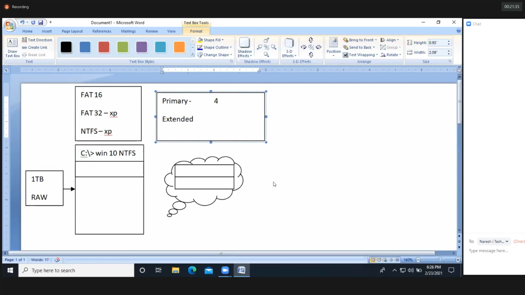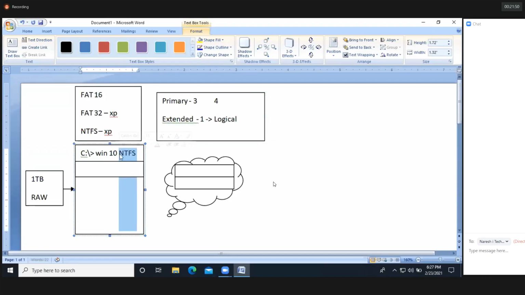So you can create 3 primary and 1 extended. With the help of the extended, you can create the logical drives. So logical partitions you can create with the help of the extended.